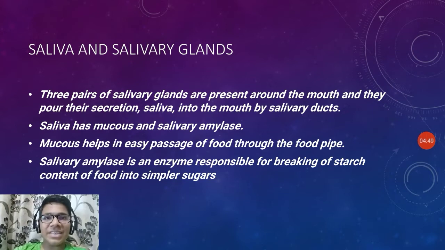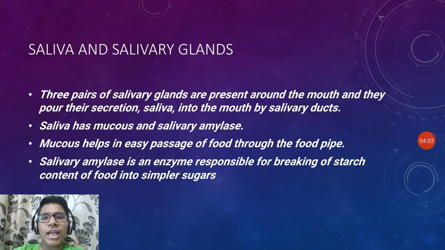Saliva and the salivary glands. Three pairs of salivary glands are present around the mouth, and they pour their secretion, saliva, into the mouth by the salivary ducts.